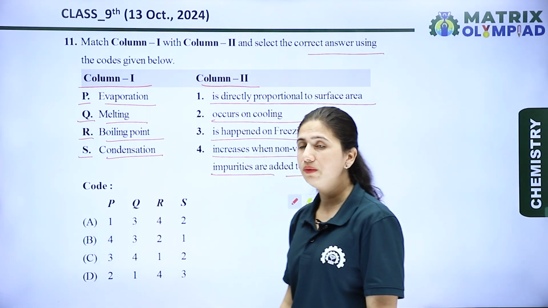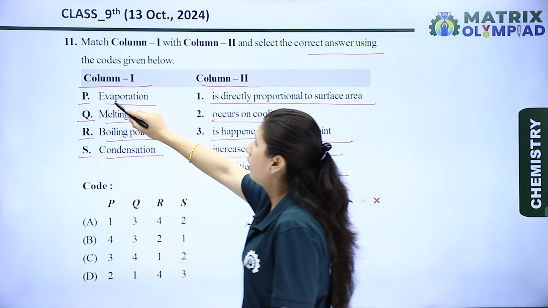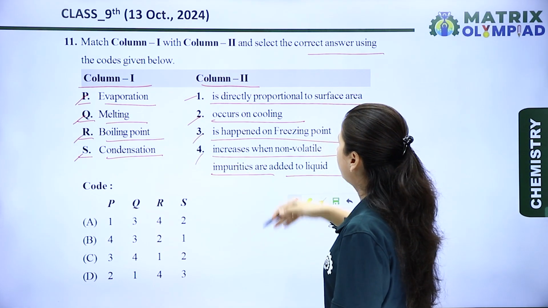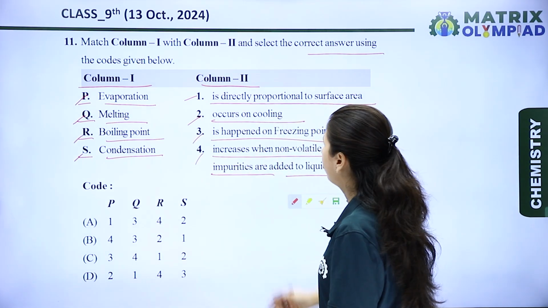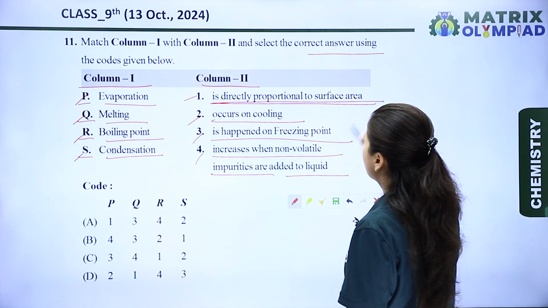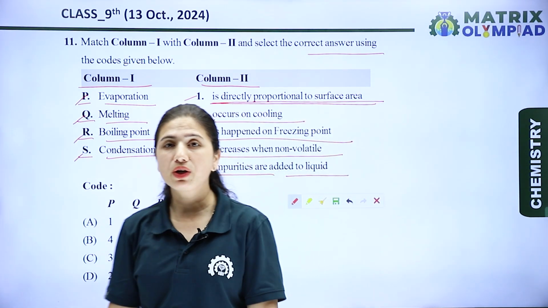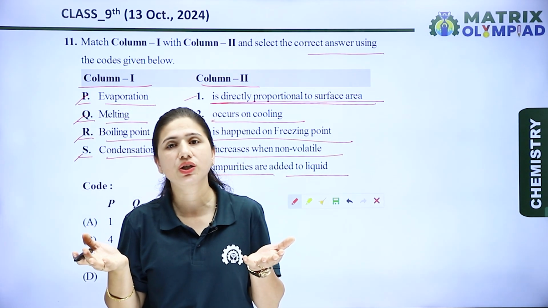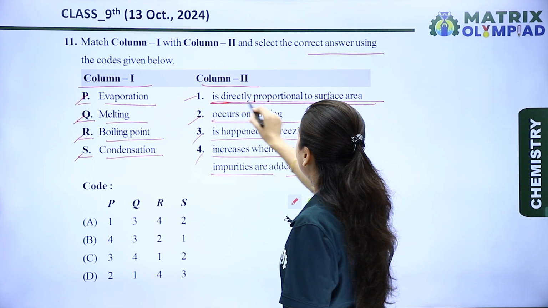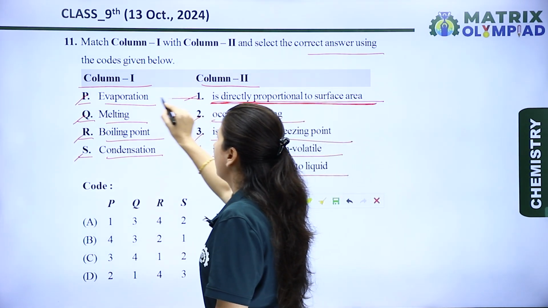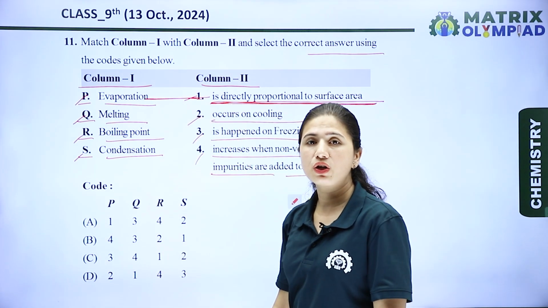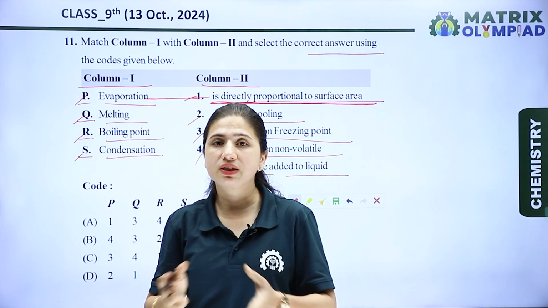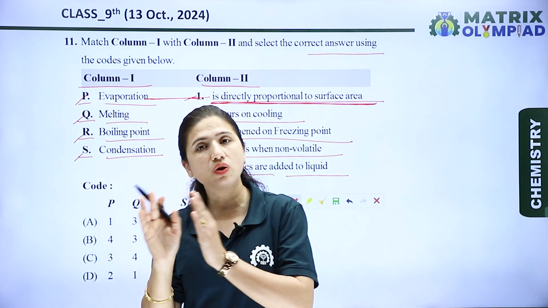Okay, so let's see the column first. In the column first, different processes are given, and in the column second, different examples are given. So the first is directly proportional to surface area. We know that evaporation is a surface phenomenon. If surface area increases, then the process of evaporation also increases. So evaporation is directly proportional to surface area. If surface area decreases, evaporation decreases, and if surface area increases, then evaporation also increases.